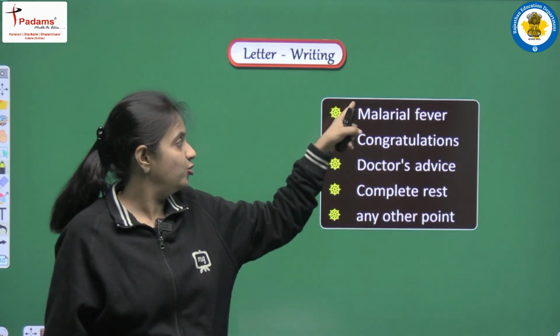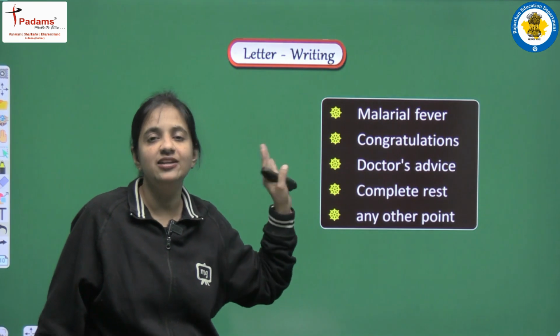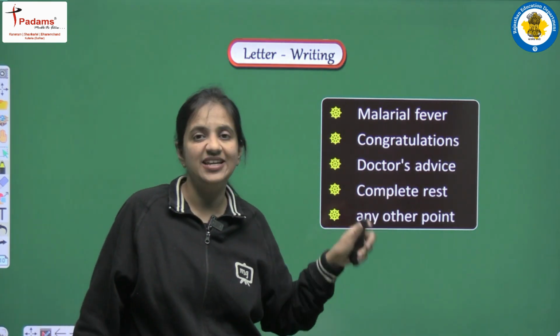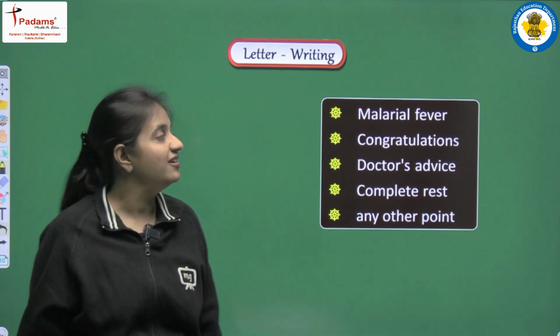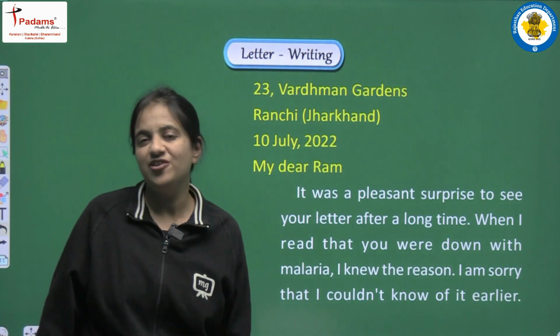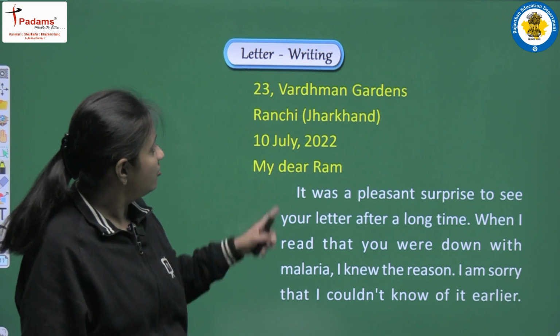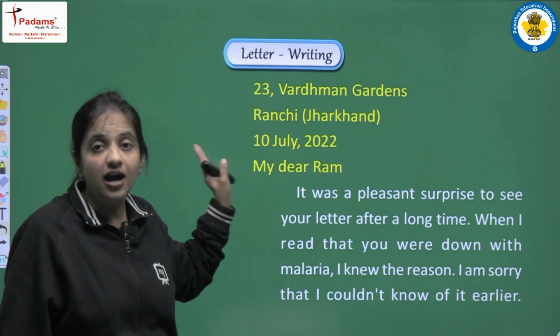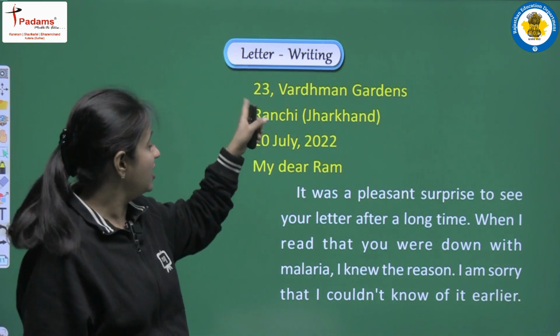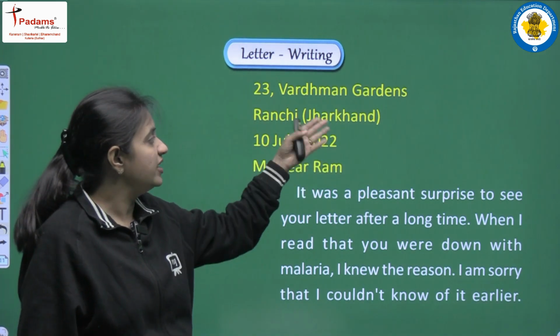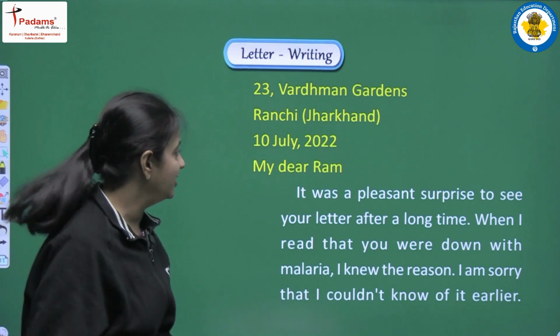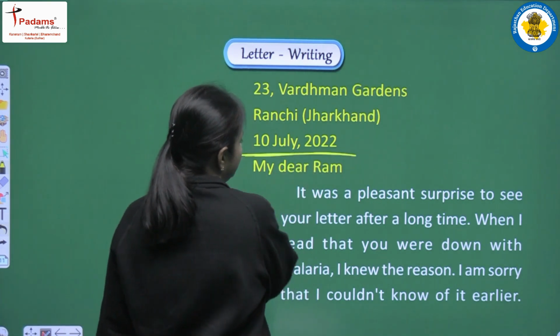So we have to use these hints and cover all these points in our letter, and then we have to write a complete, perfect letter. So let's see how we can write this letter. In the question we are given the address, so we are using the same address here. We are writing 23 Vardhaman Gardens, Ranchi. We can write Jharkhand also in the bracket, and then we are writing the date.